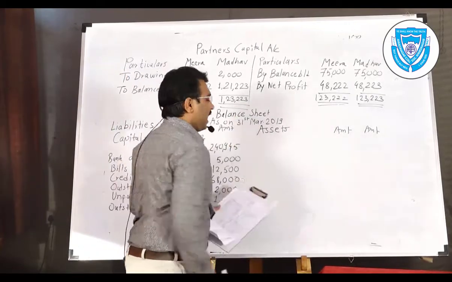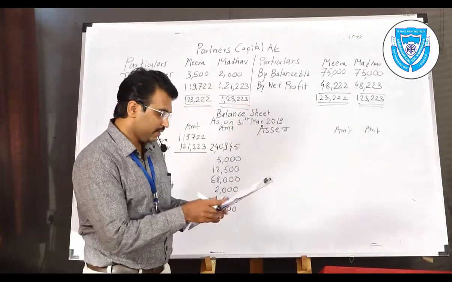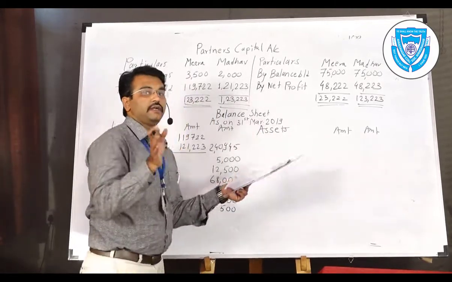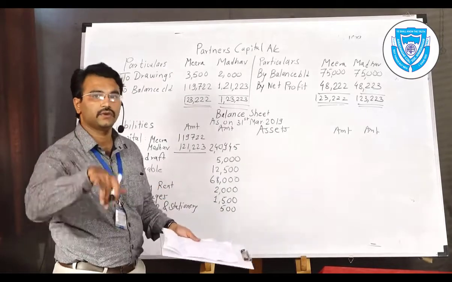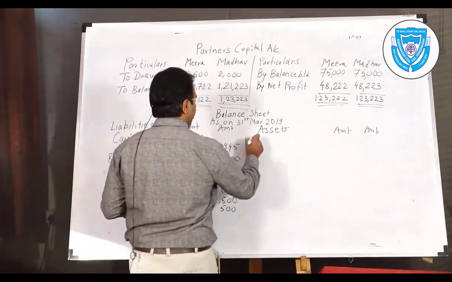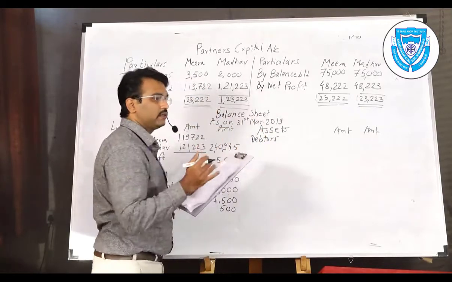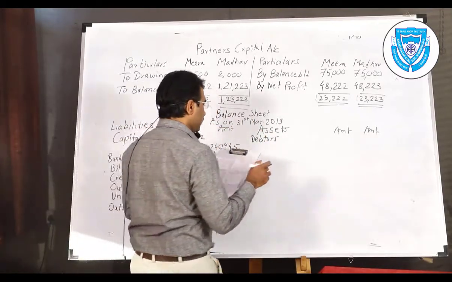Now come to the asset side. Asset side, there is a first item. In the liability side the first item was decided. Here it is not decided. As per the debit balances, you will write. You will find out the assets and you will write it.